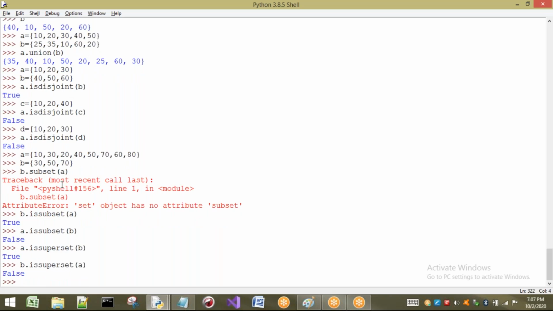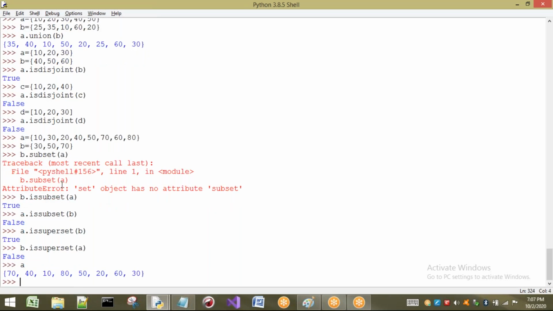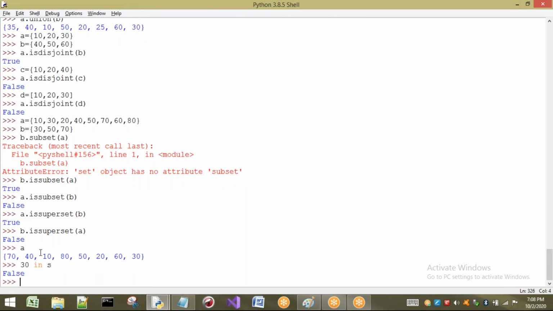We are going to get False. So this is about set functions. A small concept is remaining, that is in and not in. Directly I will take one set here. If I want to search for 30, is it present or not? Yes, it is present. What is it going to show for 30 in? Yes. For any sequence we can apply this concept.